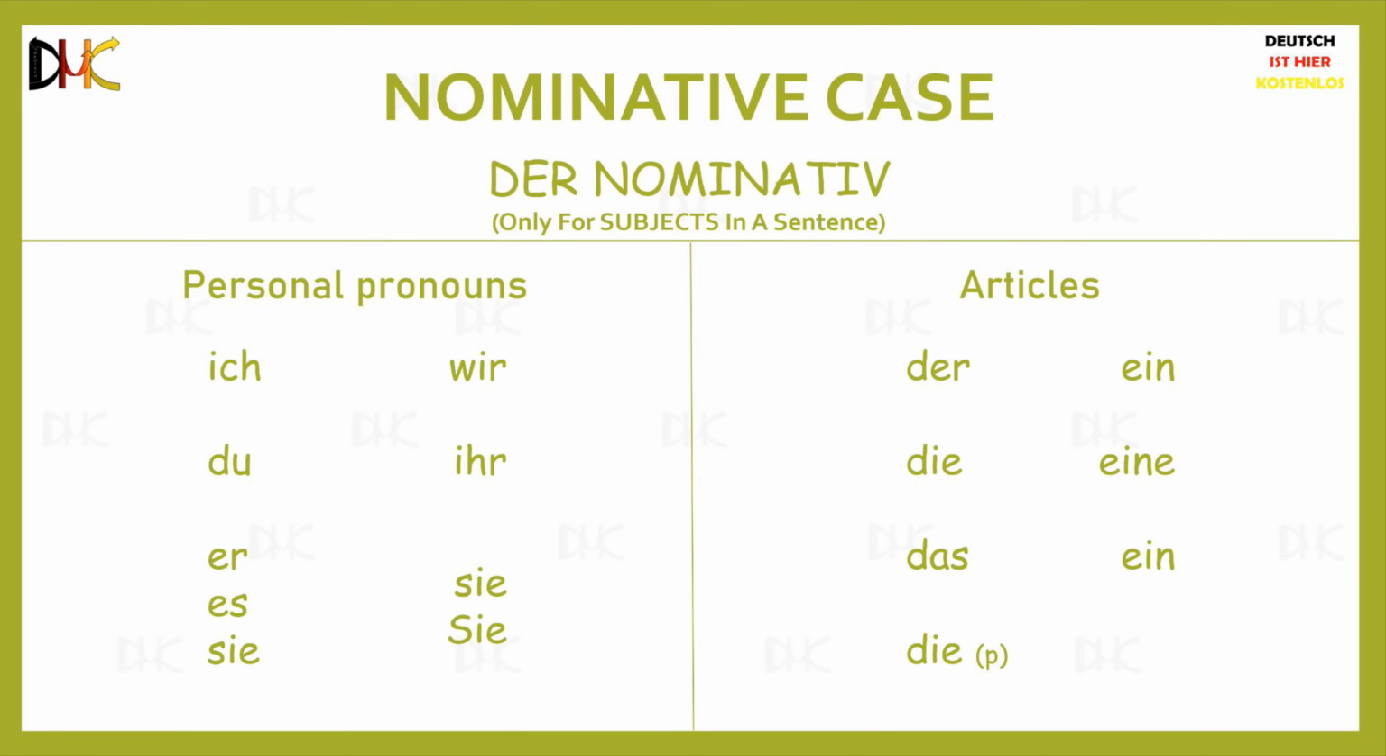So as we already know, the nominative personal pronouns in German are ich, du, er, es, sie, wir, ihr, sie, Sie. And the nominative articles are der, die, das, and ein, eine, ein for masculine, feminine, and neutral nouns respectively. Die is the nominative definite article for plural nouns.